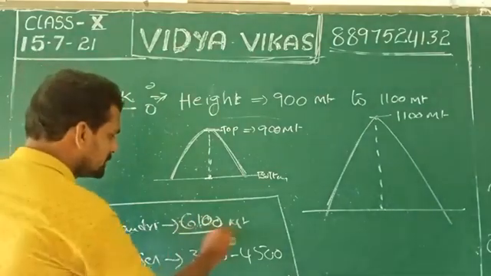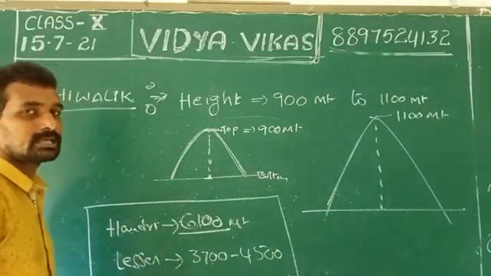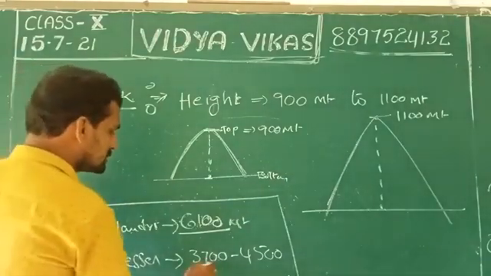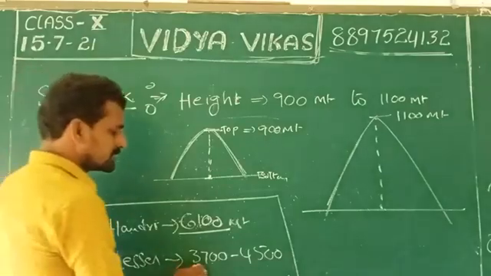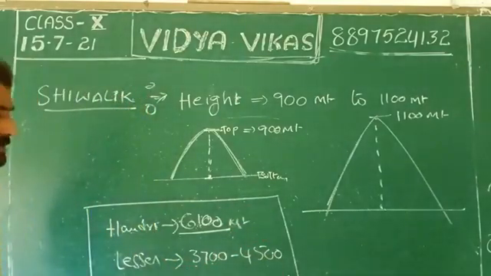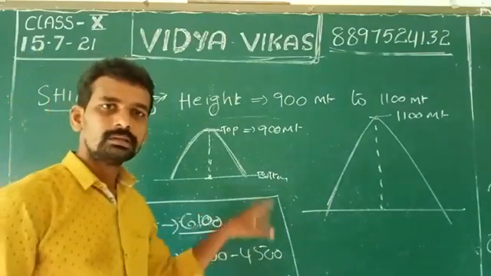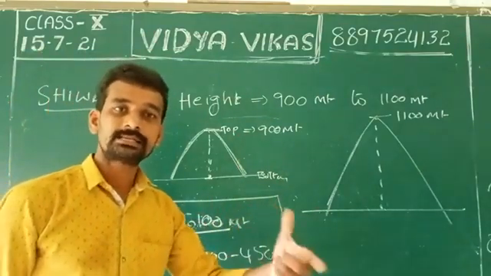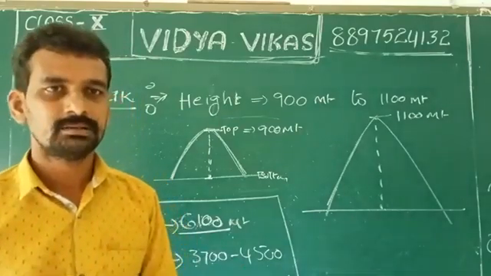If one mountain is above 6,100 meters, the others are 3,700 to 4,500, and the other is 900 to 1100 meters. On the whole, the heights of the entire Himalayas are different. Is that right or not? Are you accepting?